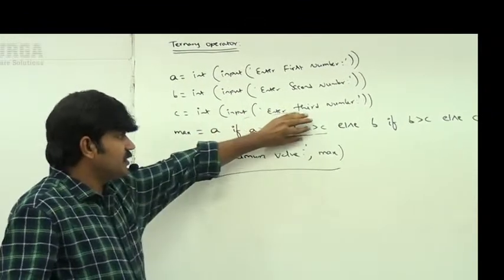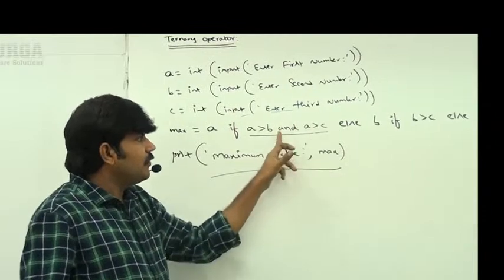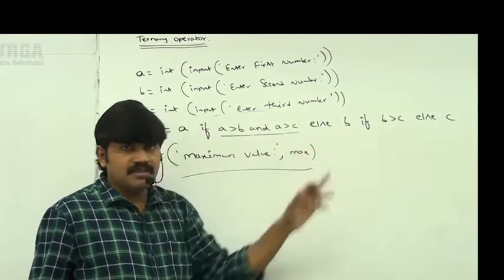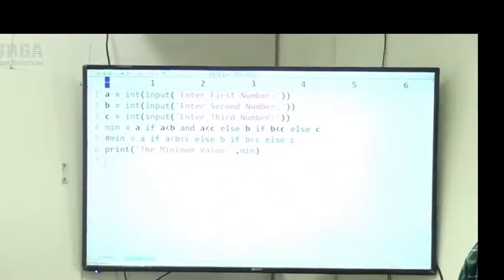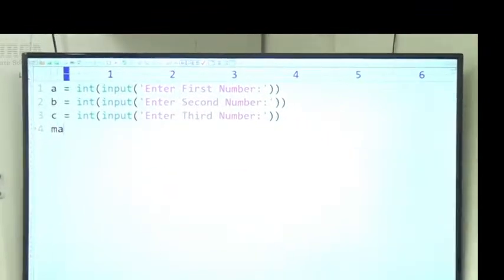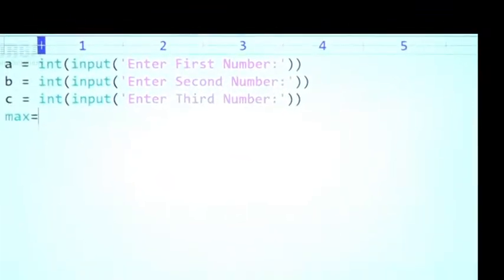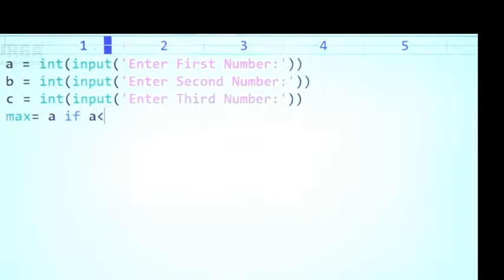So A, if this condition is satisfied, yes, sir. Else, if this condition fails, B, if this is satisfied. Now let me execute this code. Have a look once, sir. Let me write max is equal to A if A greater than B and A greater than C, A is the max value. Else B, if B greater than C, else C is the answer.